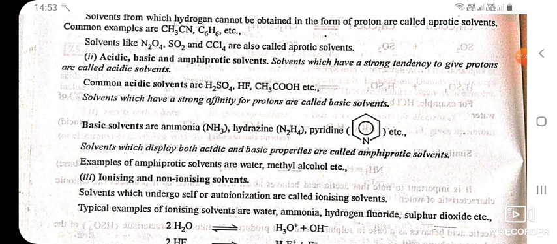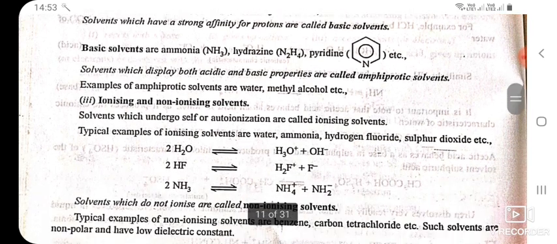Acidic, basic and amphiprotic solvents. Solvents which have a strong tendency to give protons are called acidic solvents. Common acidic solvents are H2SO4, HF, CH3COOH, etc. Solvents which have a strong affinity for protons are called basic solvents. Basic solvents are ammonia, hydrazine, pyridine, etc. Solvents which display both acidic and basic properties are called amphiprotic solvents. Examples of amphiprotic solvents are water, methyl alcohol, etc.